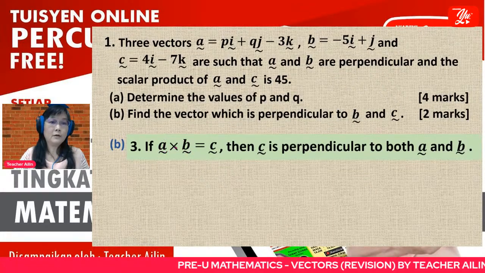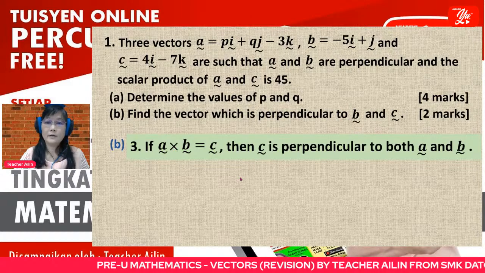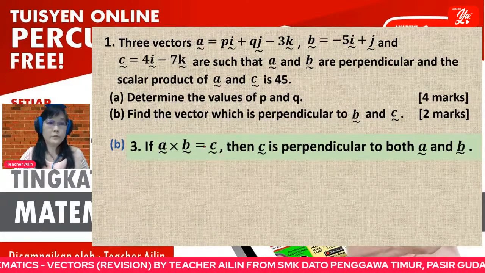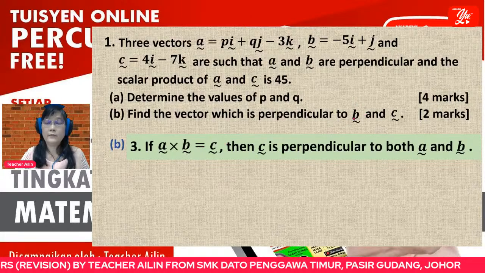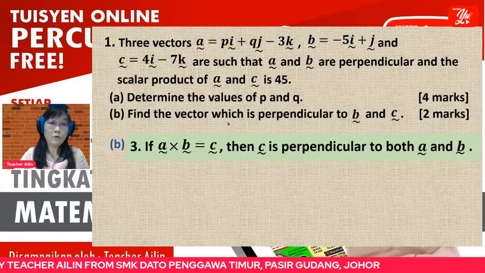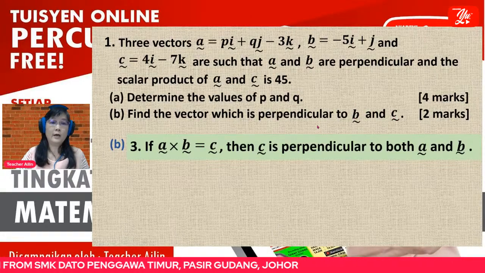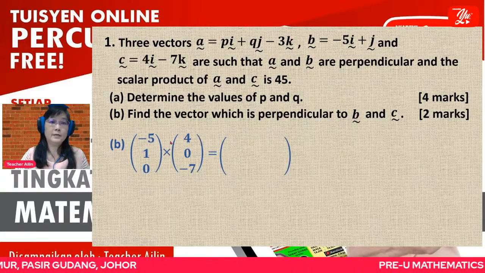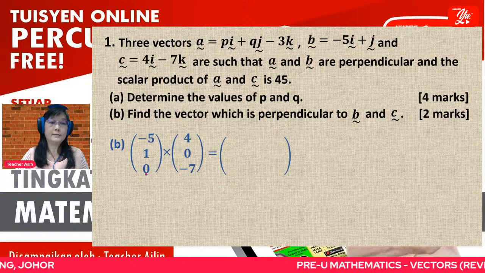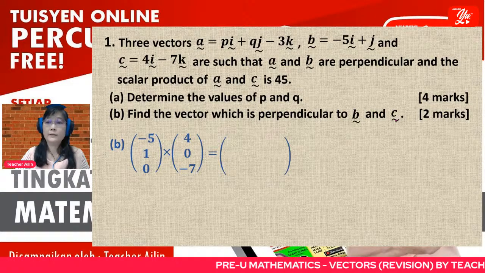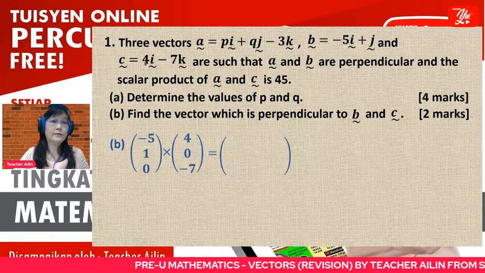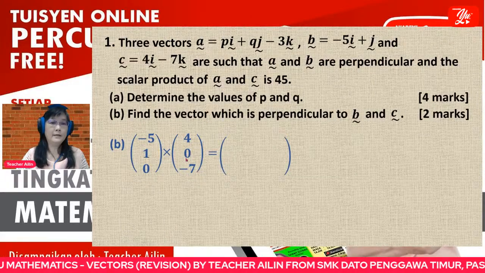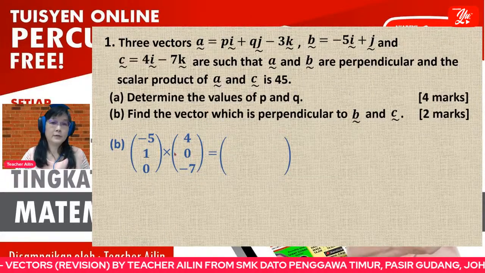So it should be vector B cross vector C. Don't just follow the A, put it here, then B, put it here. No. For vector B and vector C, you have to follow the question. So now you put vector B here: -5, 1, and 0. Cross vector C, which is 4, 0, -7. All right, then now you need to calculate.